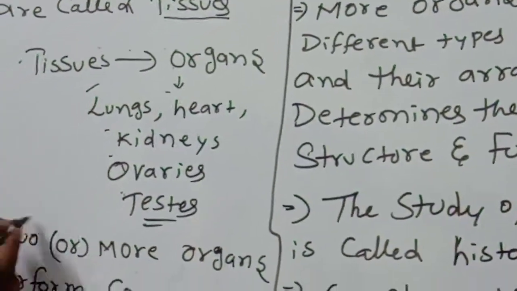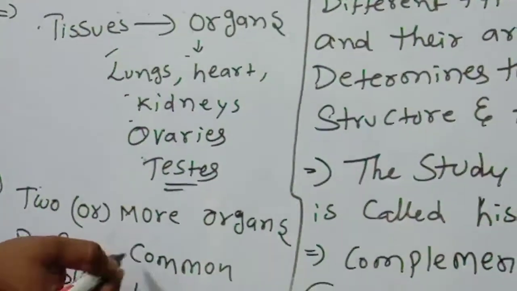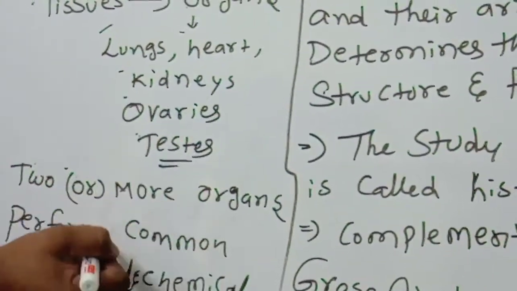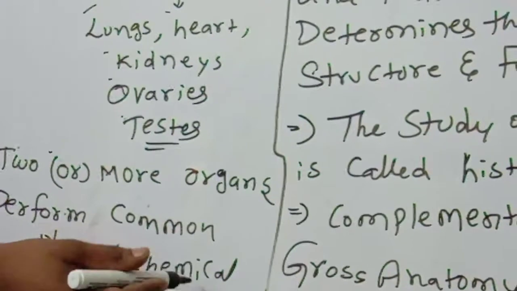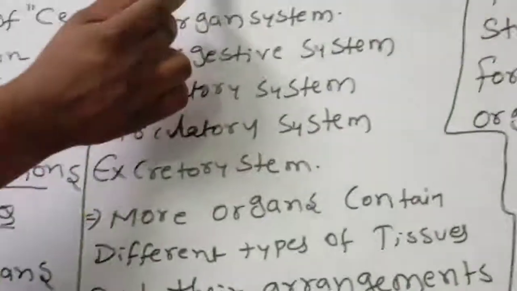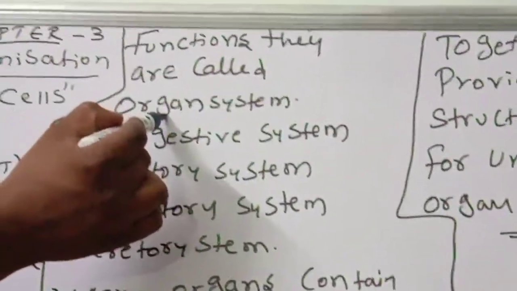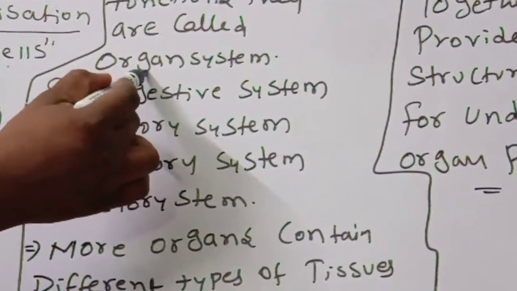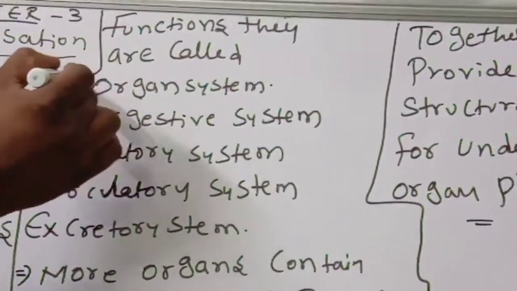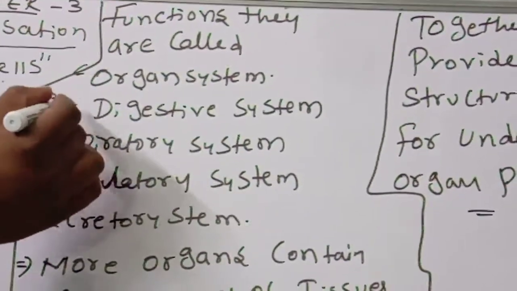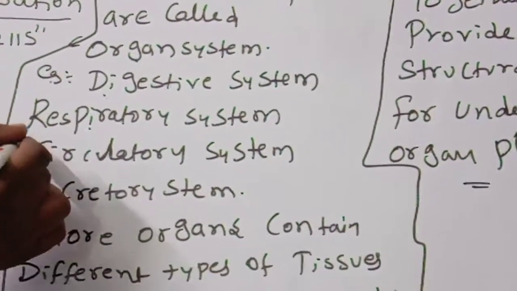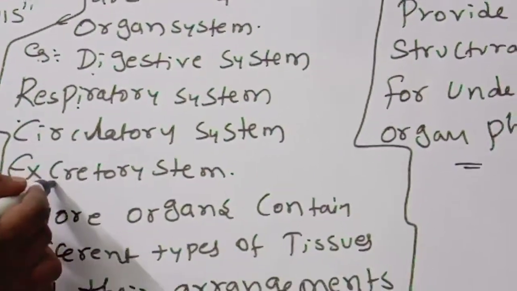Okay, listen carefully. Two or more organs perform common physical, chemical functions. They are called organ system. What I said? Two or more organs perform common physical or chemical functions. They are called organ system. Examples of organ system: digestive system, respiratory system, circulatory system, excretory system.